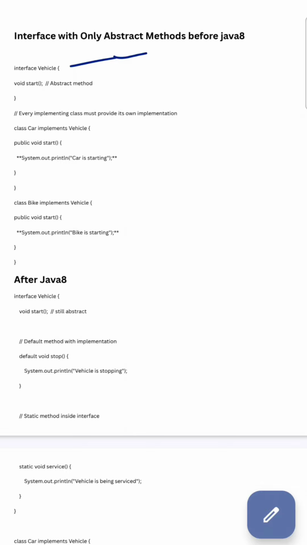For example, here we have a Vehicle interface, and whichever class we create that implements the Vehicle interface should always implement that abstract method. An abstract method is a method which has no body, only the return type, such as void, and the abstract method name. Every class implementing that interface must implement that method and provide the body.